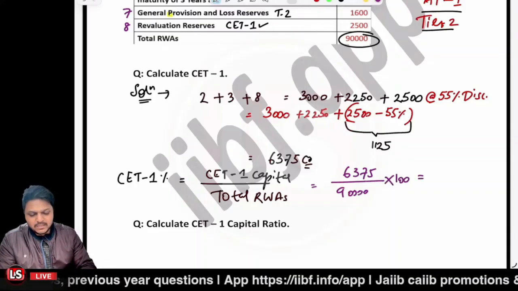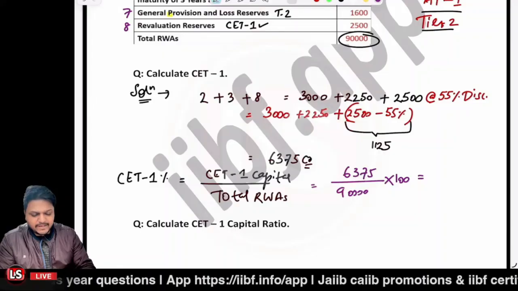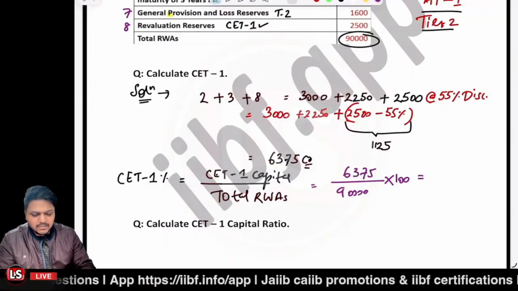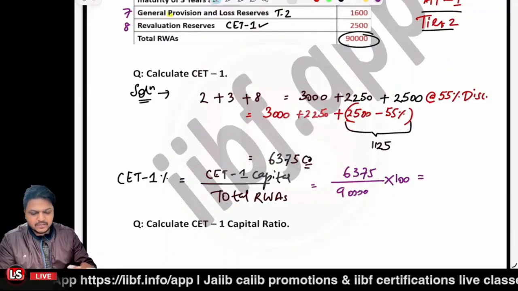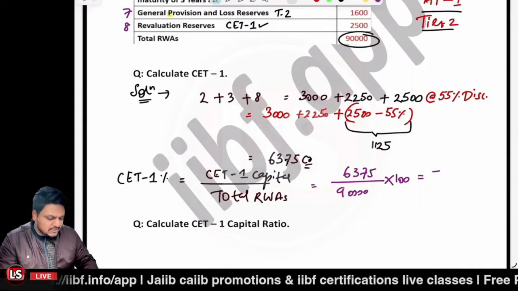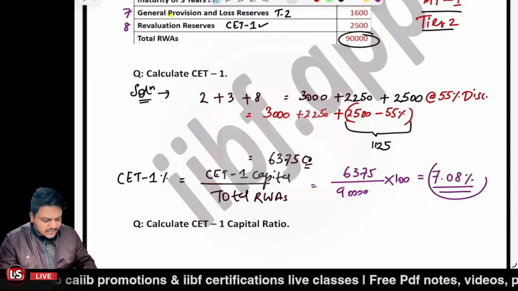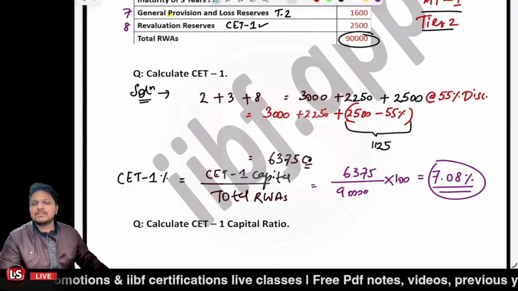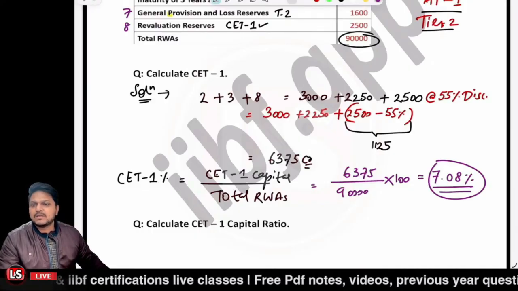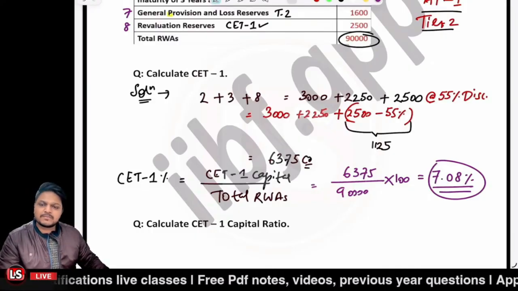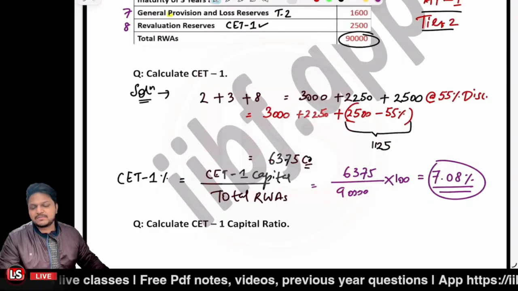So that is 6375 divided by 90,000 into 100, that is 7.08%. So the CET1 percentage is 7.08%. Is it clear so far? Kindly confirm at the earliest.